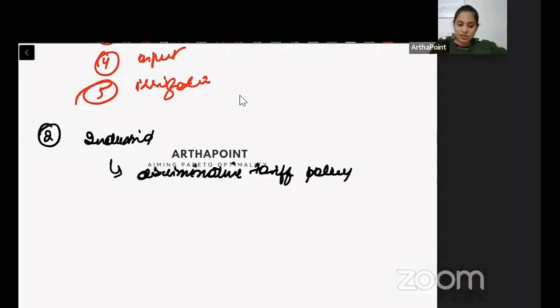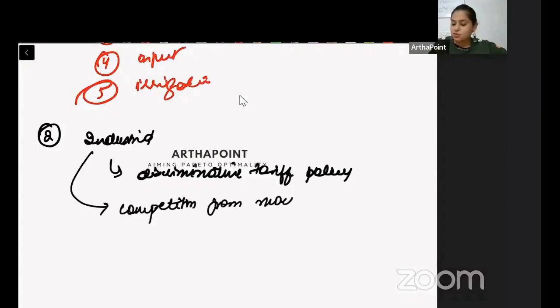That's the first aspect. The second aspect was competition from machine. Slowly machines were developing. This is why the second 5-year plan focused on heavy and basic machines. Because we were getting competition from machine, we didn't have good machines.